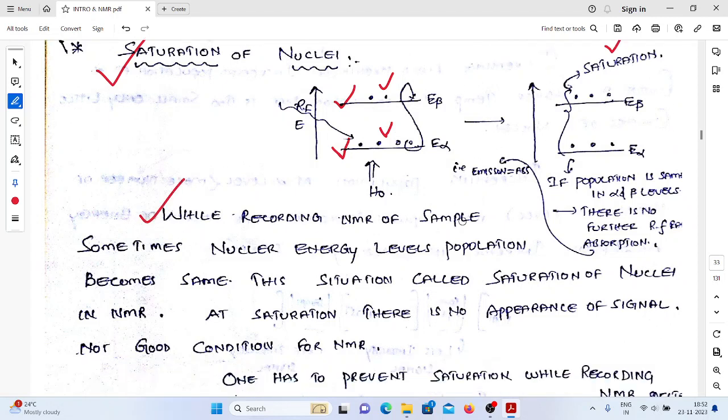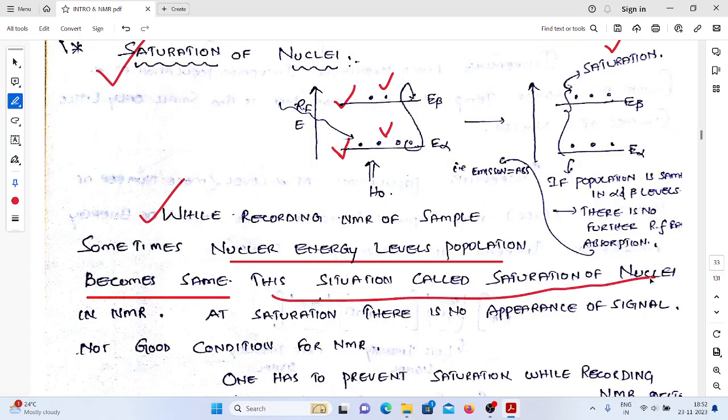While recording the NMR sample, sometimes the nuclear energy level populations become the same. The number of nuclei at the alpha level and the number of nuclei at the beta level will be the same. Then the situation is called saturation of nuclei. If the saturation phenomenon takes place, there is no appearance of signal.